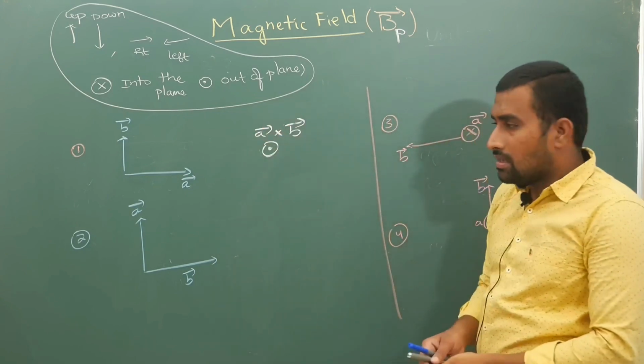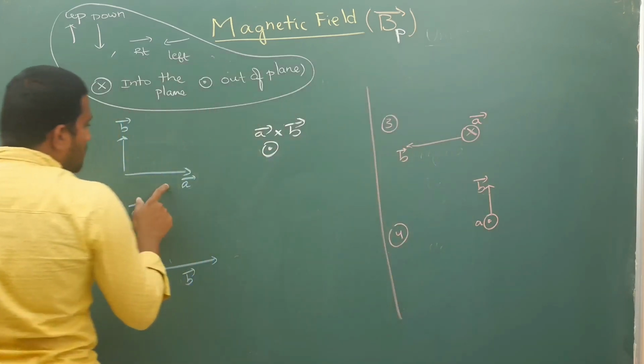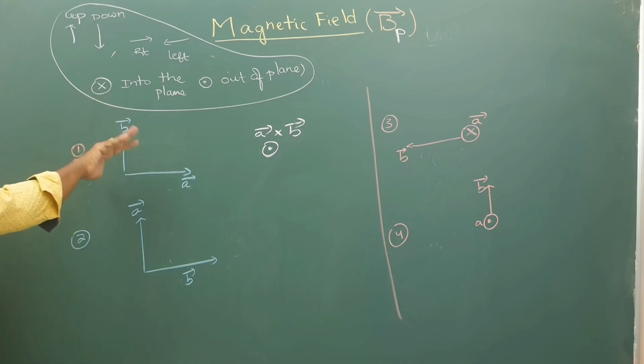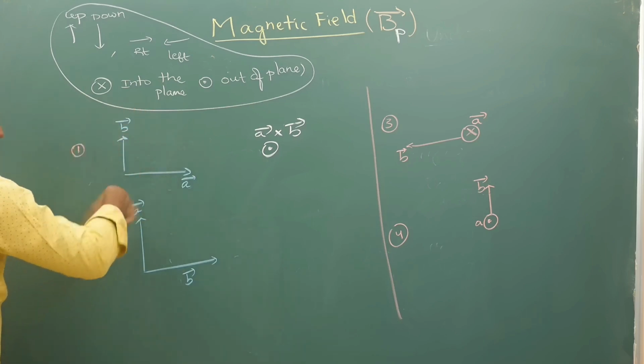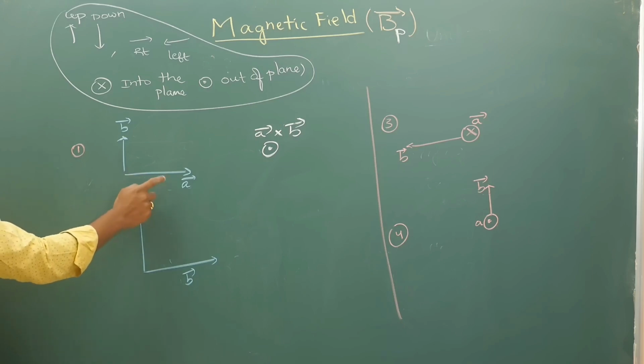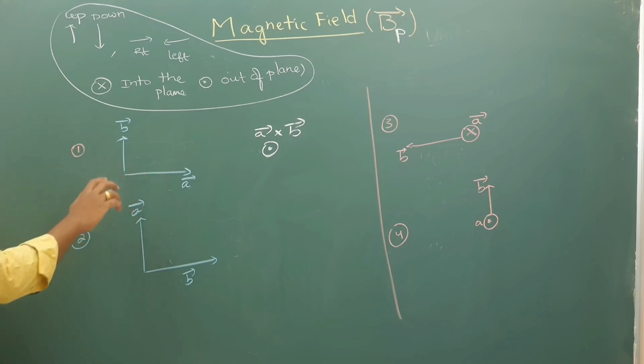Next, within the same case, instead of A bar cross B bar, if I do B cross A, I am curling from B to A, so I should place my four fingers along B bar. B bar is upwards, and I should curl towards A. I should not curl from B to A the other way, because then you are curling 270 degrees in total to get to A. You are supposed to curl through the smaller angle, which is less than 180 degrees.